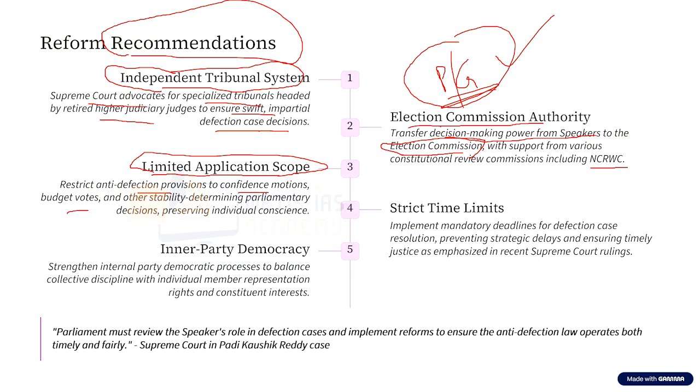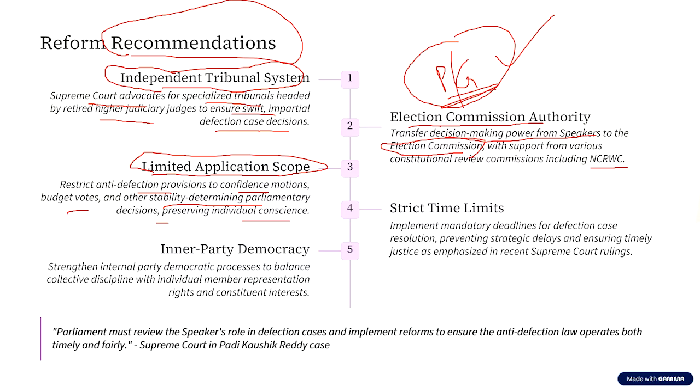preserving individual conscience. Because what is happening currently? Currently, the political party is issuing a whip or direction to its members, saying that they have to abide by the decisions of the party. Now, while this is a good thing, as party loyalty can be upheld, on the other side, what is happening? The members cannot exercise their freedom of speech or expression, or they cannot vote or speak as per their conscience.